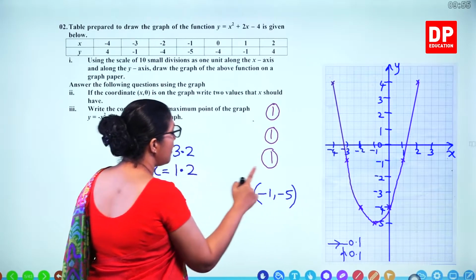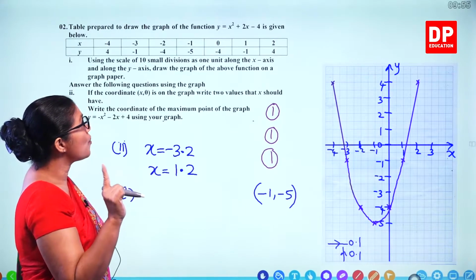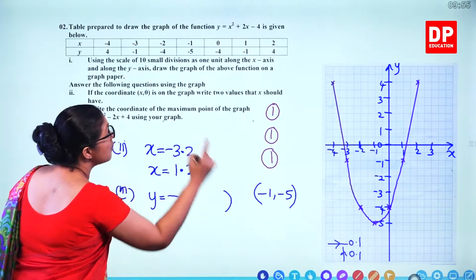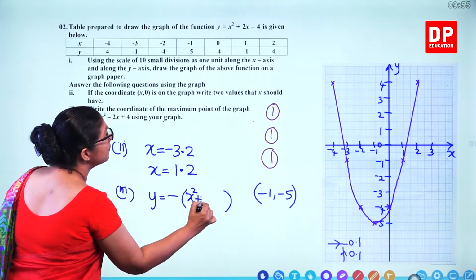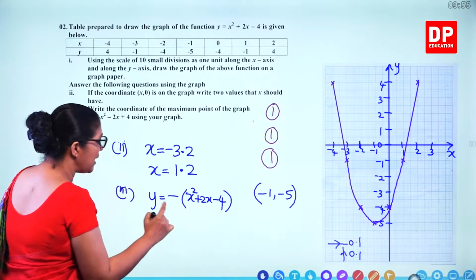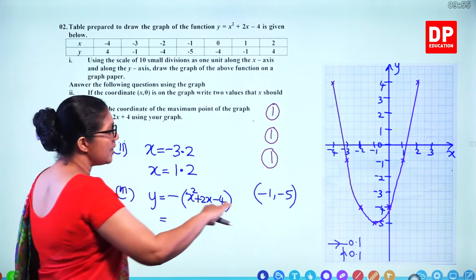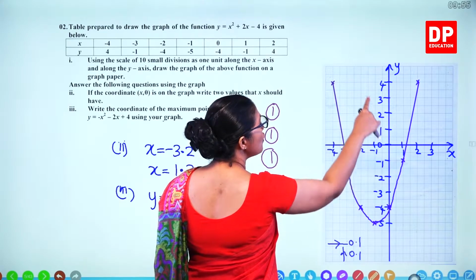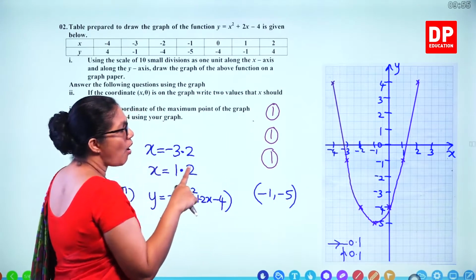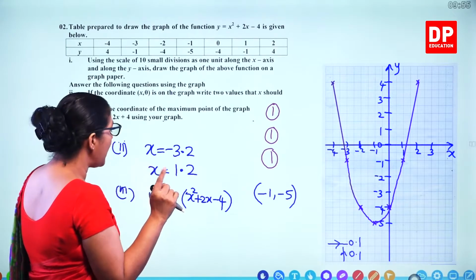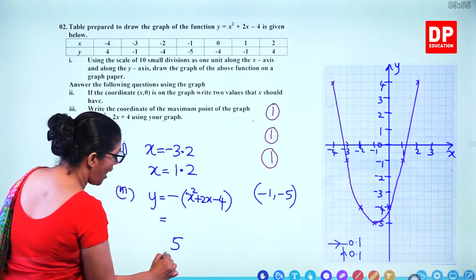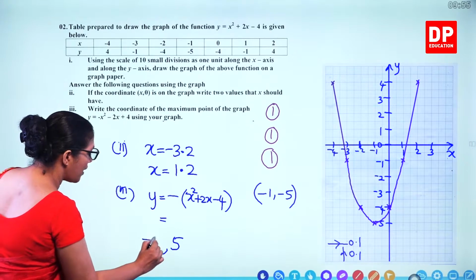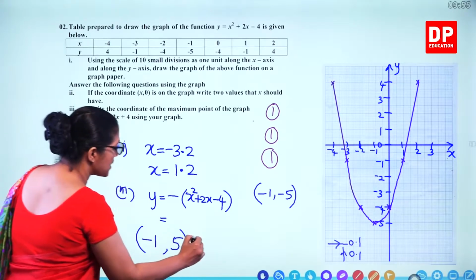Now the y value is multiplied by minus 1. So look at this one. When you multiply the previous graph by minus, you get this. That means this is a maximum. So it goes to the other side. All values are changing. So what happens to the minimum? You get the opposite side, so plus 5 for y. But the same x value is not changing, only the y value. So minus 1 and 5 is the maximum point.